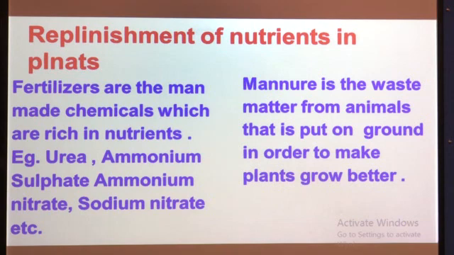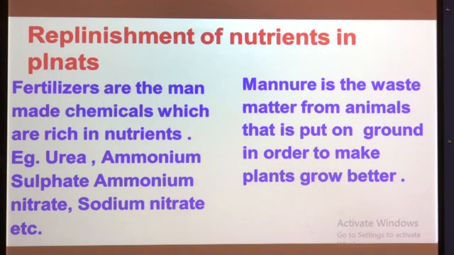What is meant by fertilizers? Fertilizers are man-made chemicals which are rich in nutrients. These are called fertilizers. There are some types of fertilizers, for example urea, ammonium sulfate, ammonium nitrate and sodium nitrate. These are some examples of fertilizers.